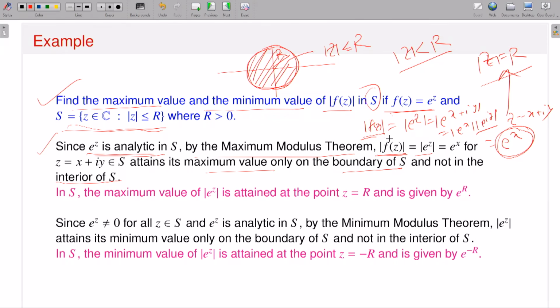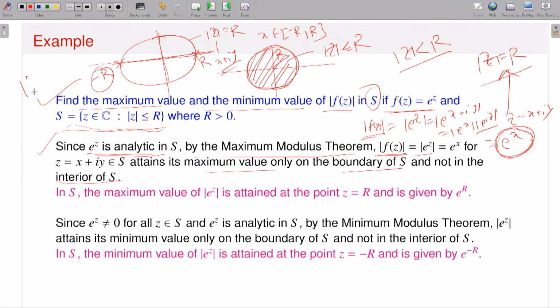And since modulus of f of z is e to the power x, now e to the power x is an increasing function, where x is running over what? X running over R, right? So this is my boundary, mod z is equal to R, and this is my x and this is my y. Since mod z is equal to R, x varies from where to where? If z is equal to x plus iy, x varies from minus R to R. So this is x is equal to R and this is x is equal to minus R.